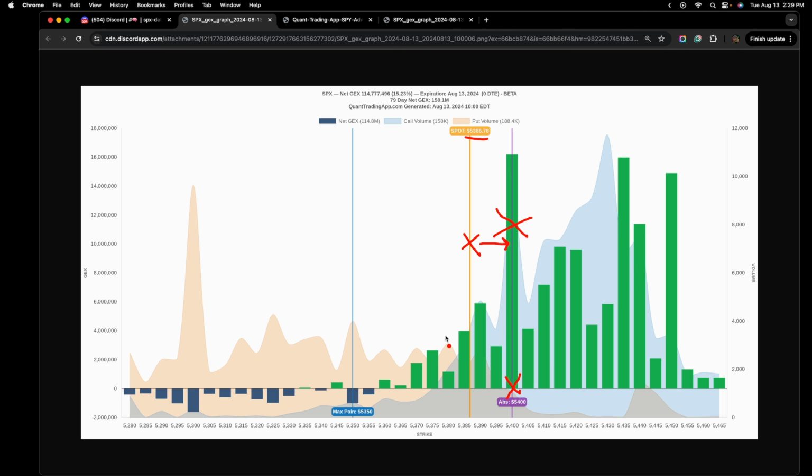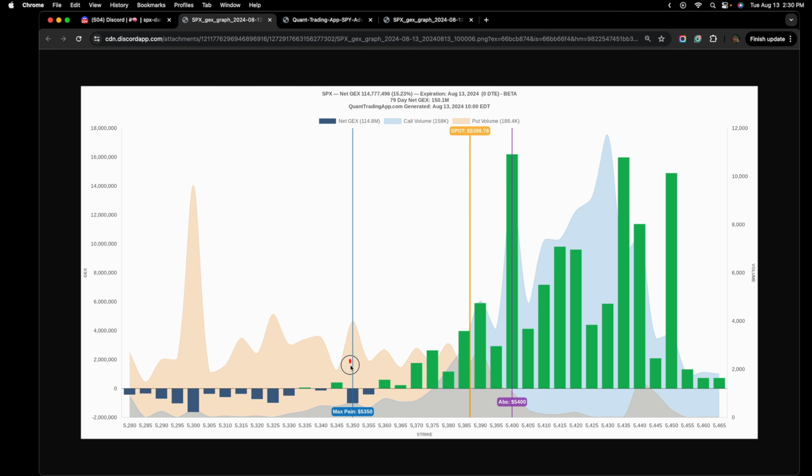Something I like to take note of is, if we see all of this positive gamma here, where does all that positive gamma meet the first signs of negative gamma? It's right within this area here. This is essentially where the negative gamma starts. Now below here is where there's nothing but negative gamma, but in between this area here, it's pretty much like a transition zone. This is where the positive gamma turns negative, or where the negative gamma turns positive. Price action, I would expect to be pretty choppy in this area. This whole choppiness that I would expect here is where I would also expect there to be some sort of